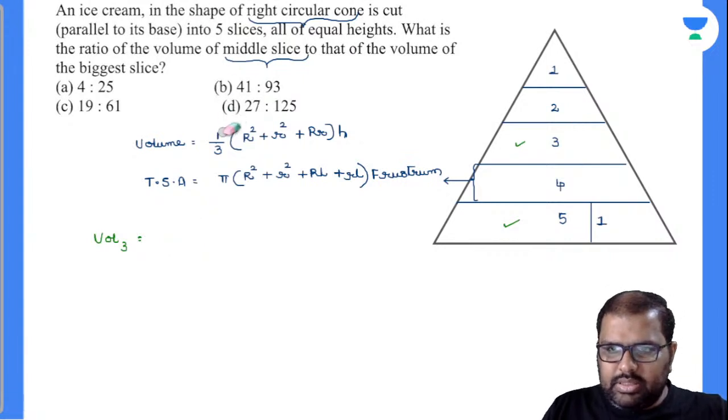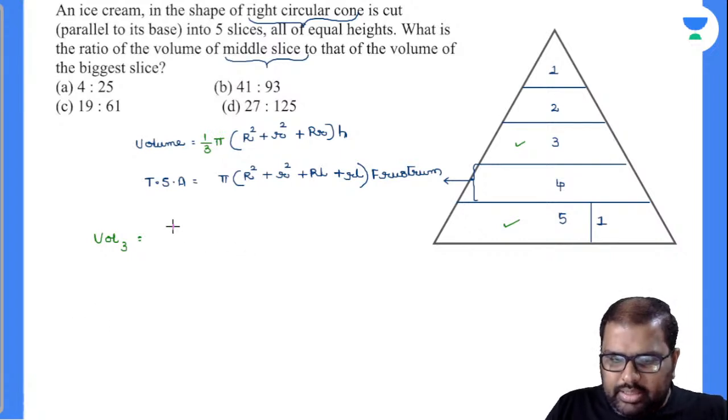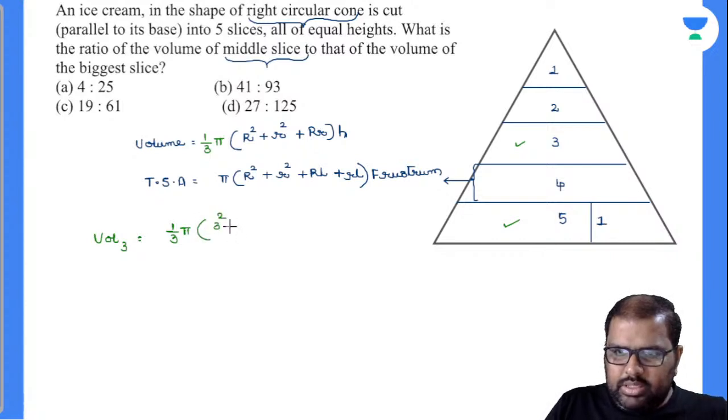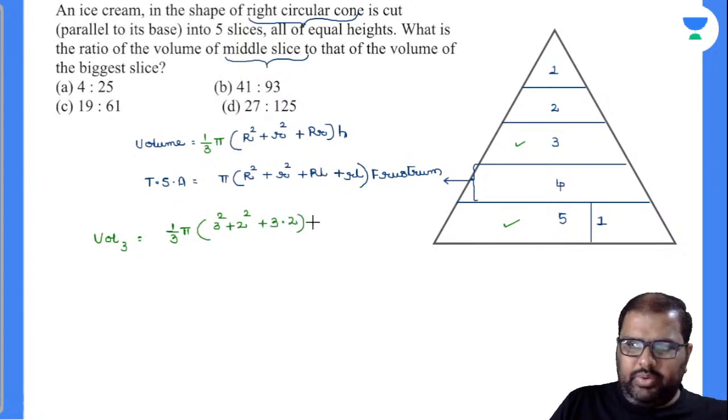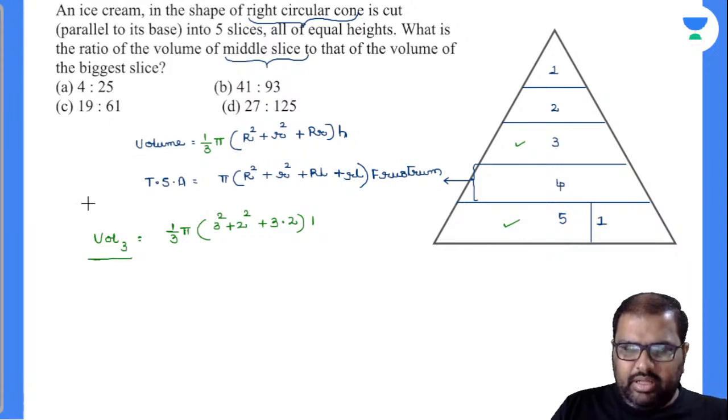1 by 3 into pi r square. This is 1 by 3 into pi into capital R, which is 3 square, and small r is 2 square, plus 3 into 2. Height will be the same, 1 unit only. Let's write down the volume of the fifth slice.